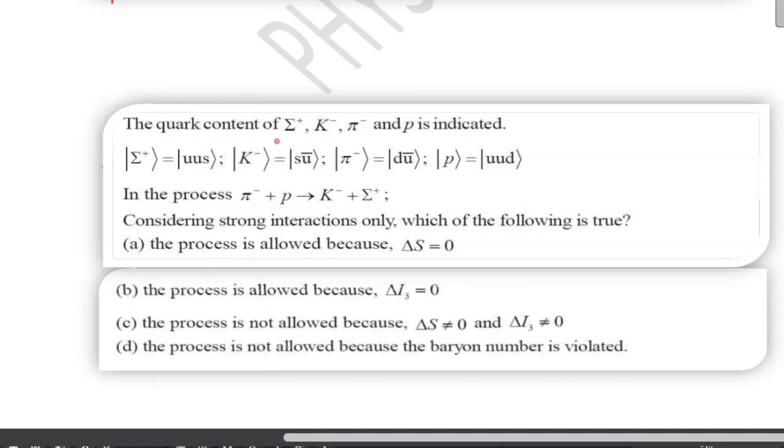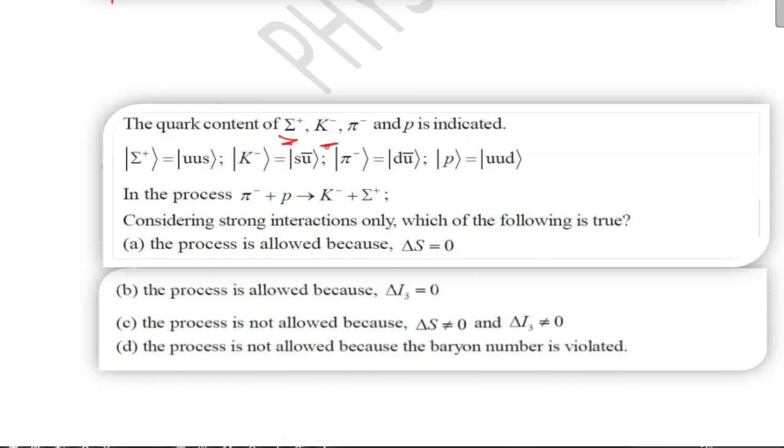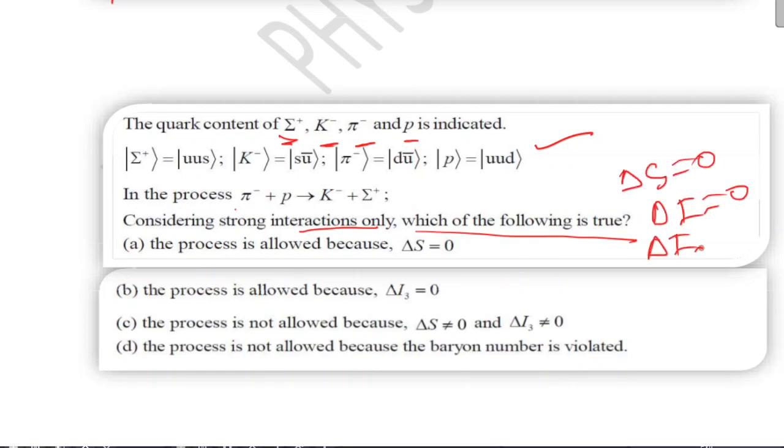Next, the quark content of sigma plus, K minus, pi minus and proton is indicated in the process, considering the strong interaction only. Which of the following is true? This is a strong interaction, so strangeness, isospin, and isospin's third component will all be conserved. Starting with the strangeness number: for pi minus it is 0, and for proton it is 0.